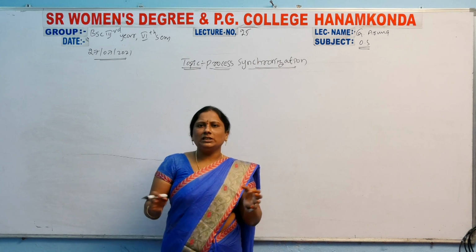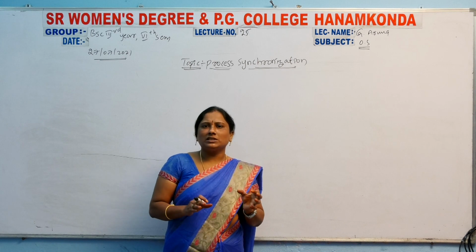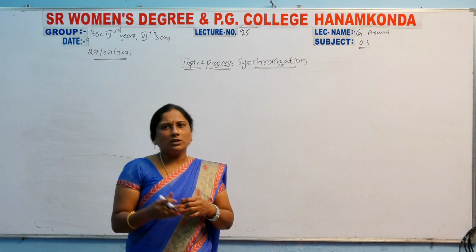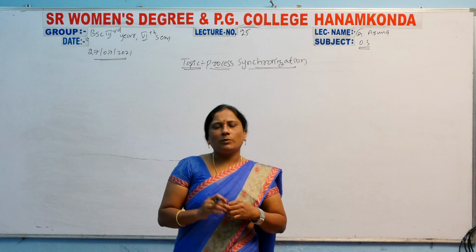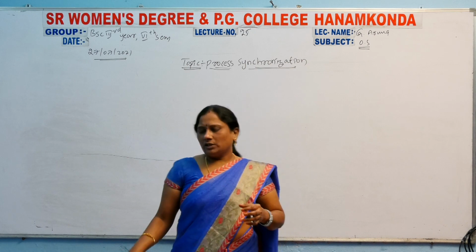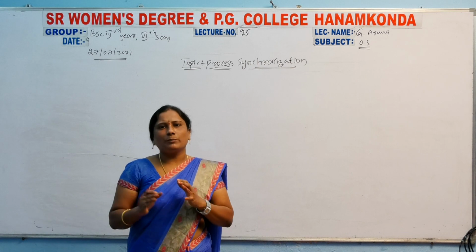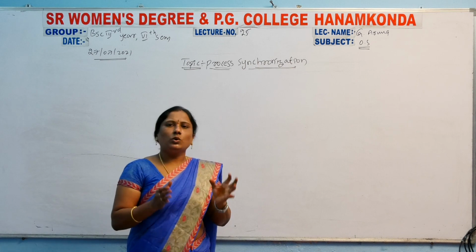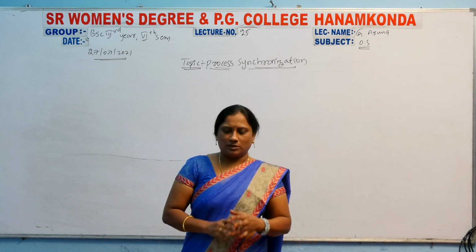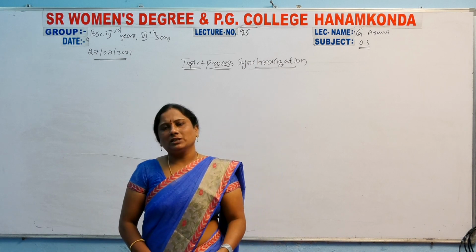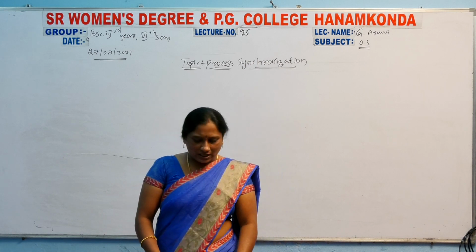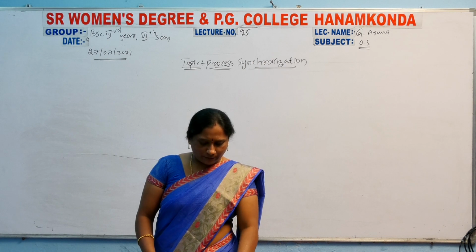Synchronization means a blocked stage is there. In that blocked stage, the processes, in a queue, will proceed one by one, and the processes share memory.